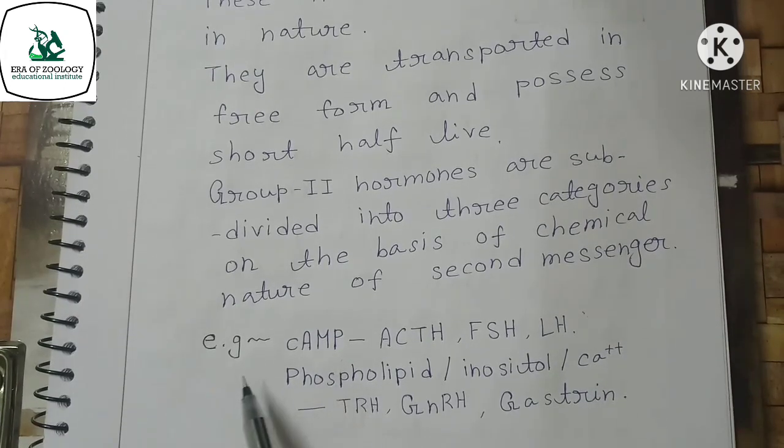For the second messenger cAMP, the hormones that exert their functions through cAMP are ACTH, FSH and LH. For the second messenger phospholipid, inositol and calcium, the hormones are TRH, GnRH and gastrin.